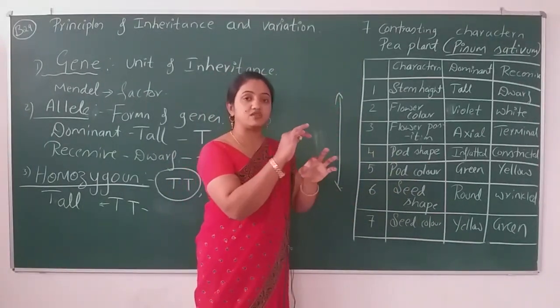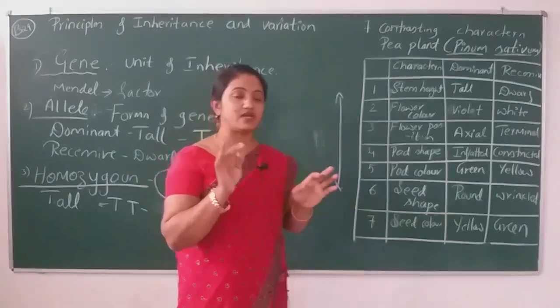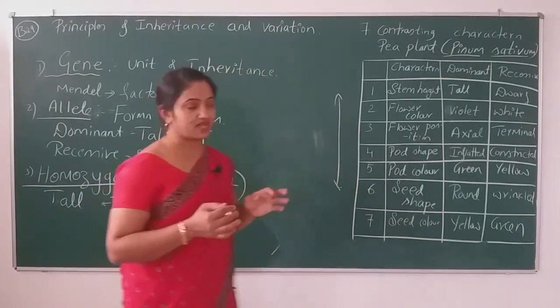I am just taking an example. So capital T, if the genes are of similar type, it means the gene is in homozygous condition. What is it indicating? It is indicating the tallness. How do we describe this capital T?